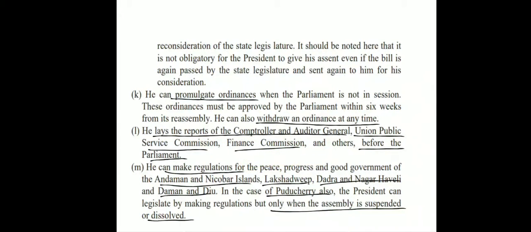Then he can make regulations for the peace, progress and good government of Andaman and Nicobar Islands, Lakshadweep, Dadra and Nagar Haveli, Daman and Diu. So just note that all of these are union territories, and in the case of Puducherry also, the President can legislate by making regulations, but only when the assembly is suspended or dissolved.